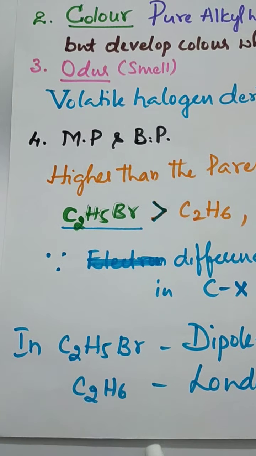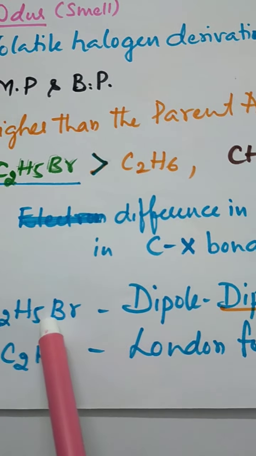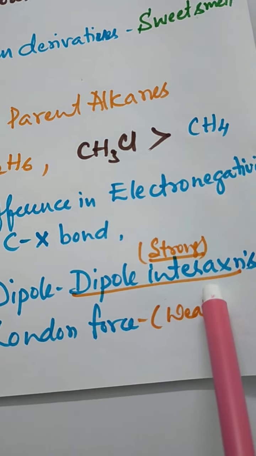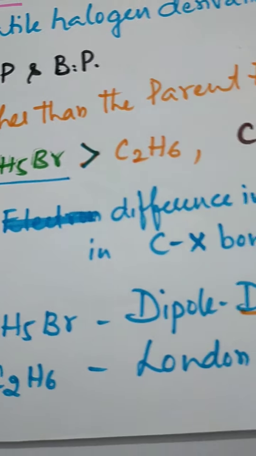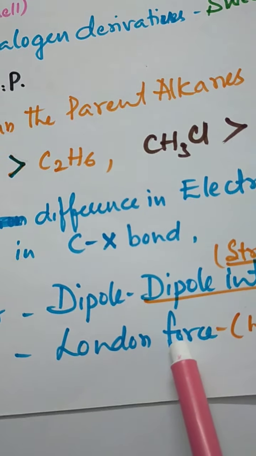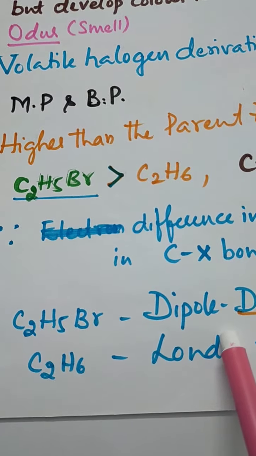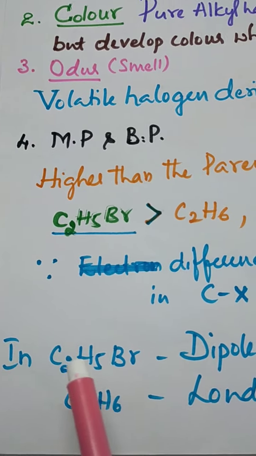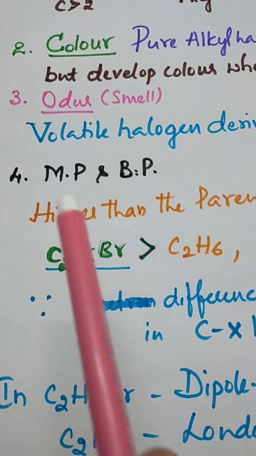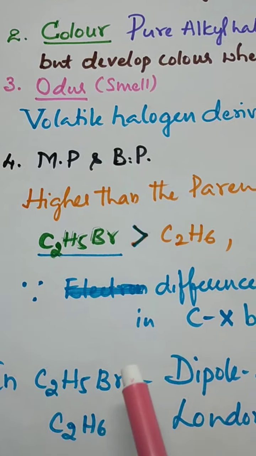halogen bond. The next reason is that in ethyl bromide dipole interaction is there, but in C2H6 only the London force is there. London force is weak, so it is not as strong as this one. So the melting point of ethyl bromide is greater than the melting point of ethane.